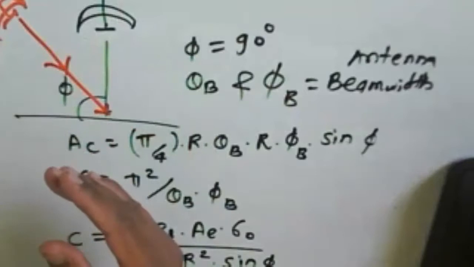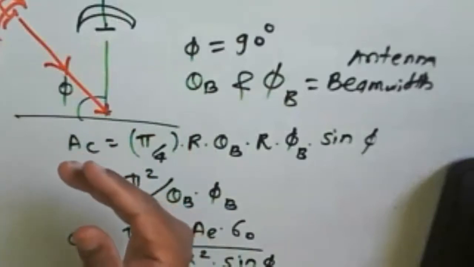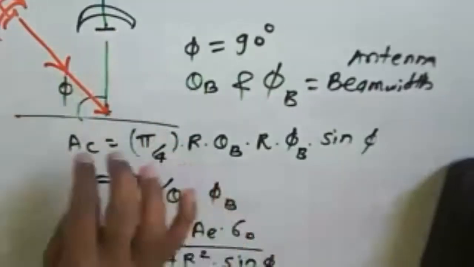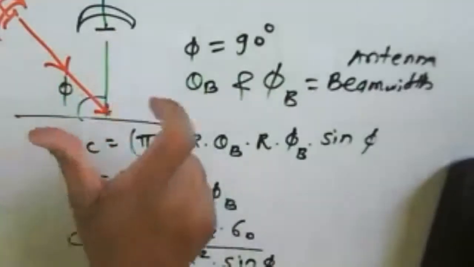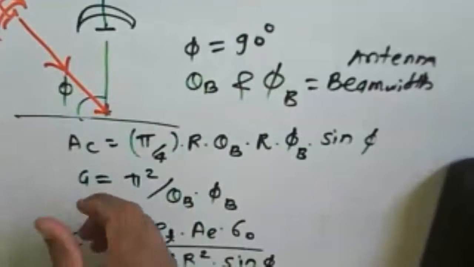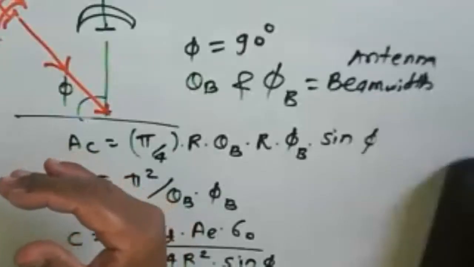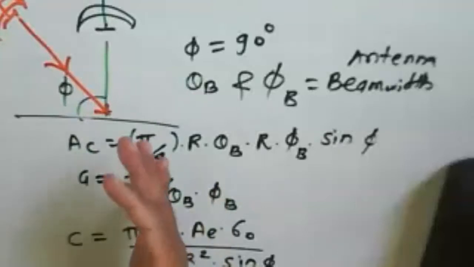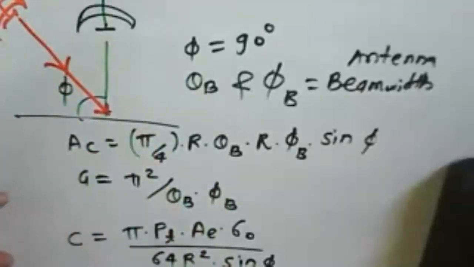So the depression angle is viewed from the local horizon, so in that case it will be perpendicular. Instead of using a depression angle, people prefer a grazing angle to define clutter power.